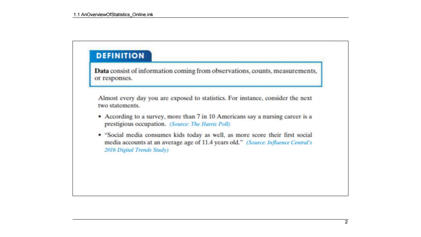The second one is social media consumes kids today as well, as more score their first social media accounts at an average age of 11.4 years old. Again, they did a survey or they did an observation. They checked inside the social media. So data can be lots of different things. Another interesting thing about data is that word is both singular and plural.